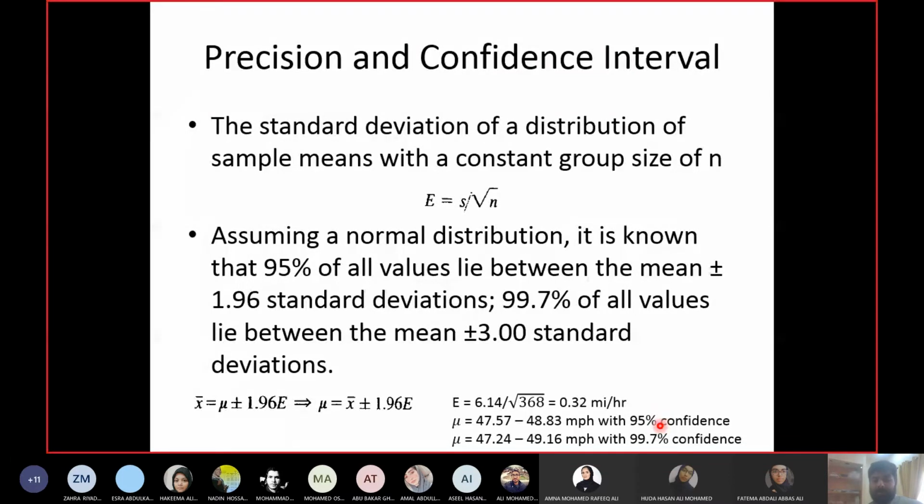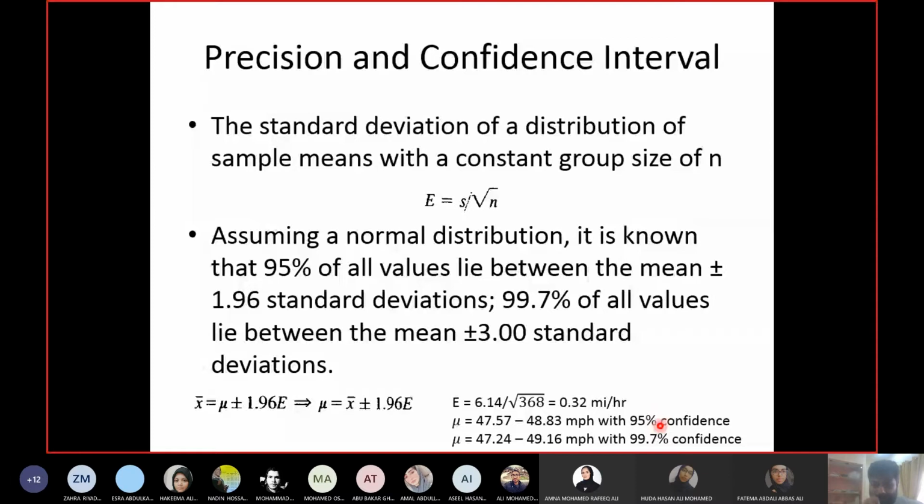There's an instrument available in the office, and the precision of that instrument is 0.1 degree. Should I use this instrument? If my required precision is 0.01 degree, I will not use that instrument, right? So your data collection depends upon precision and confidence interval.